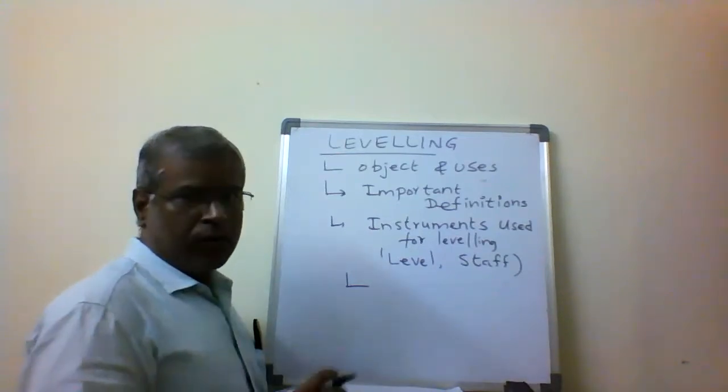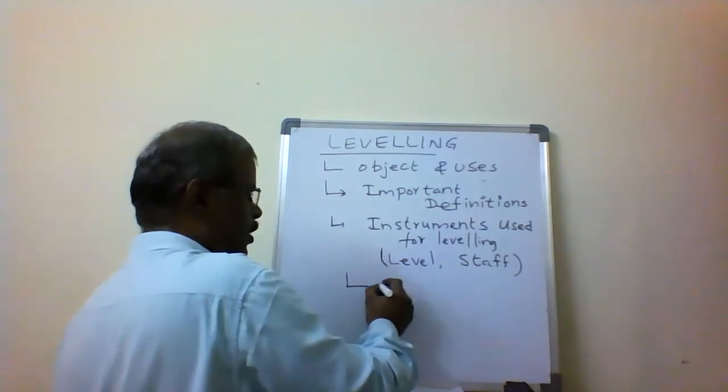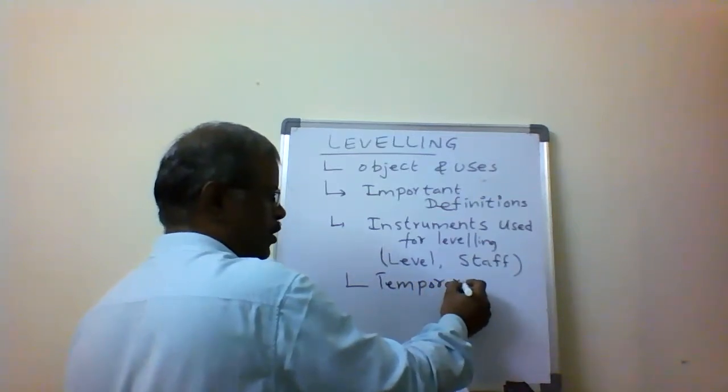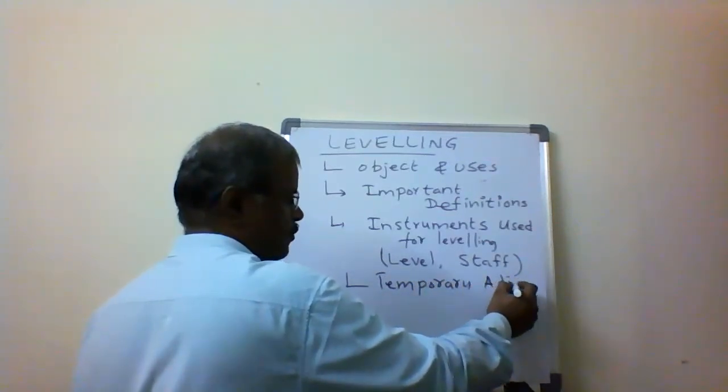Then the last one is the temporary adjustments of a level.